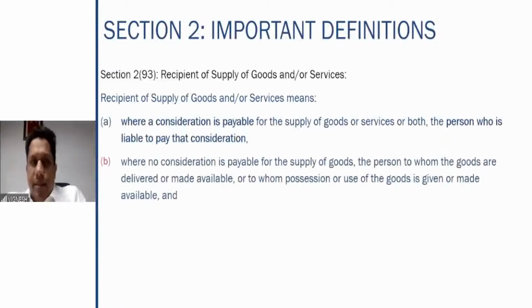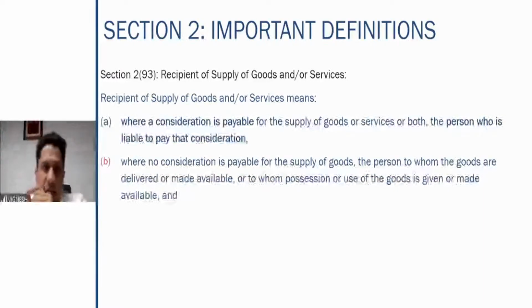Section 2 subsection 93 again defines the term recipient of supply of goods or services. This term also is very, very important because main concepts in GST like time of supply, place of supply, value of supply cover this term of recipient of supply of the goods or services. So therefore, who is the recipient of goods or services?